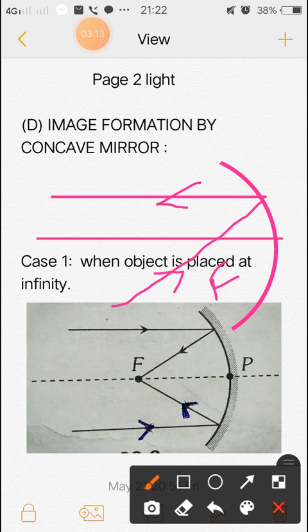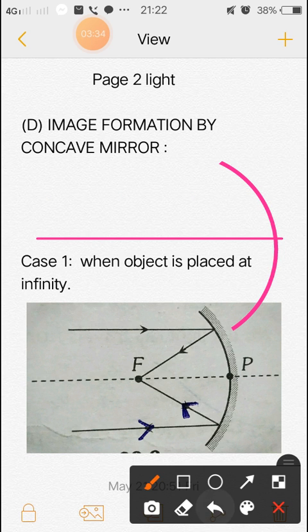And the third rule is, if this is the center of curvature, a ray passing through the center of curvature, after reflection goes back along the same straight line.